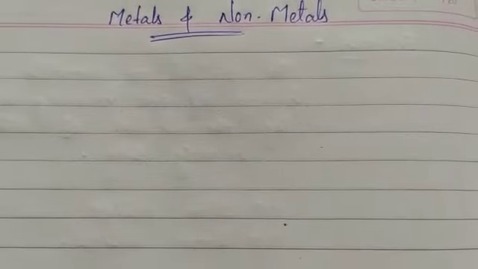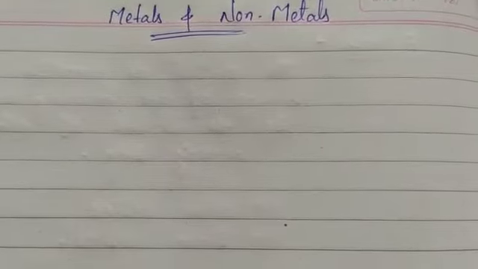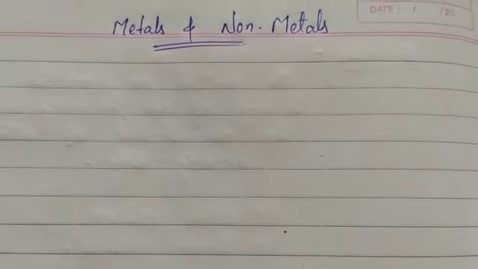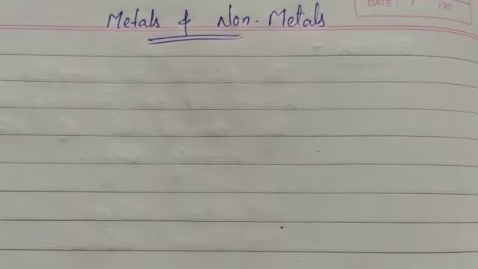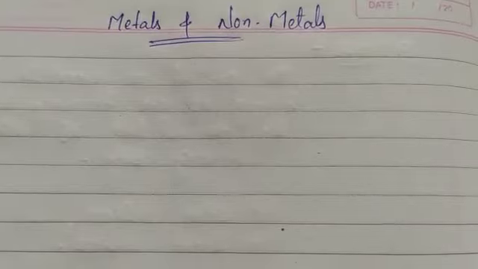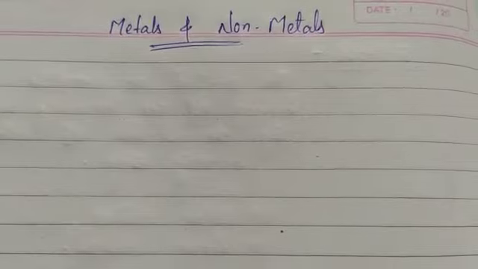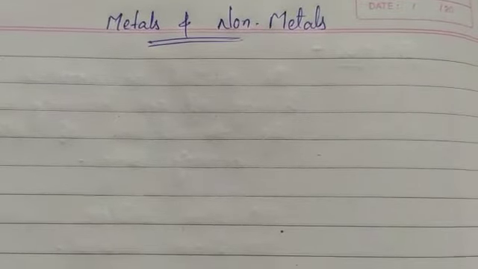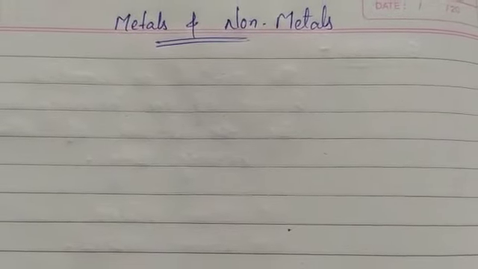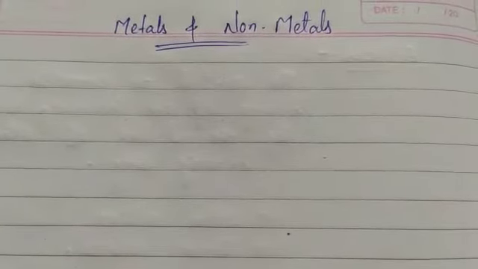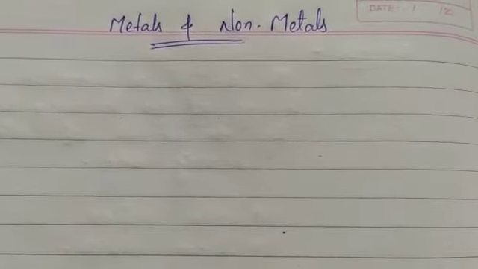In the previous classes we had already studied the different states of matter, like solid, liquid and gas, and they undergo some changes: physical change and chemical change. In a physical change, it is a temporary change and no big changes take place, but in a chemical change a substance undergoes change to form one or more new substances. We have studied in the previous class that when a substance changes from one substance to another new substance, that is called a chemical change or chemical reaction.